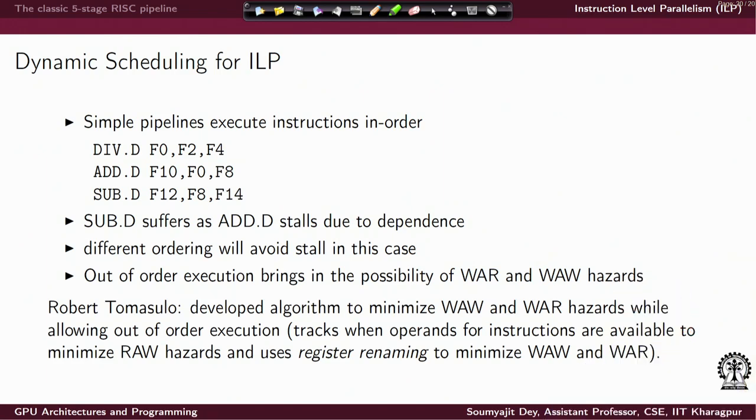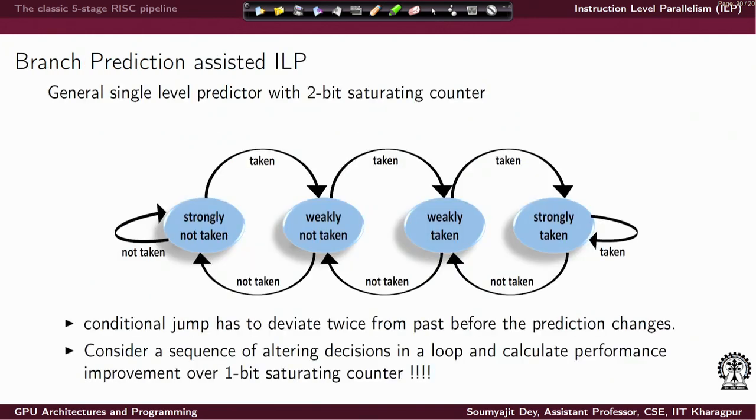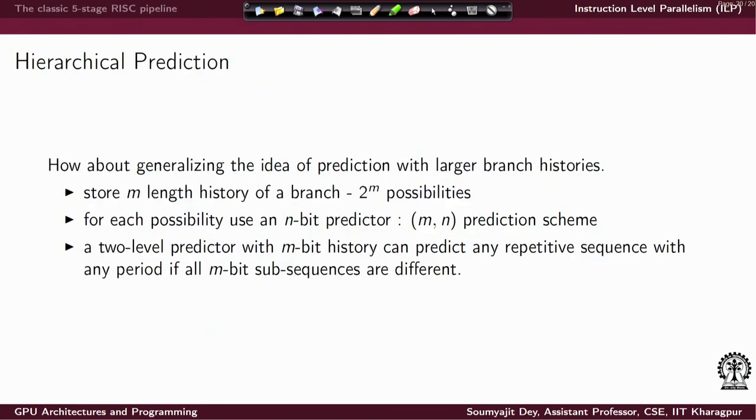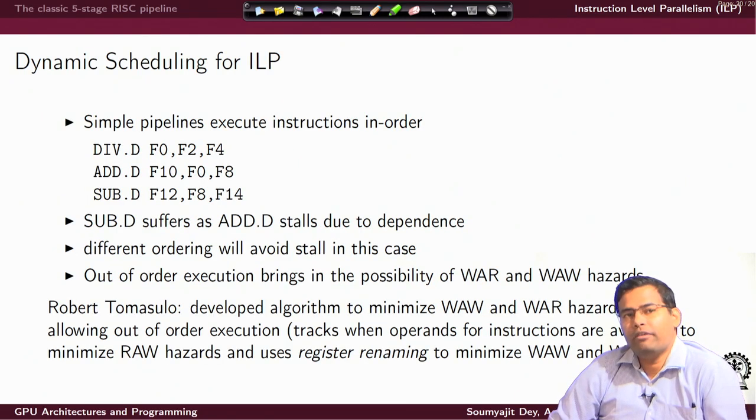So, that was a bit of a detour into the idea of branch predictors and some of their intricacies, if not all. We are not getting into the details, because in general hierarchical prediction is a very complex phenomenon. There are a lot of other predictors like tournament predictors. You can go into those details if you are interested from an advanced architecture point of view.